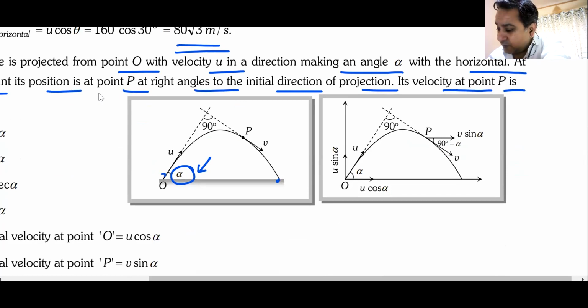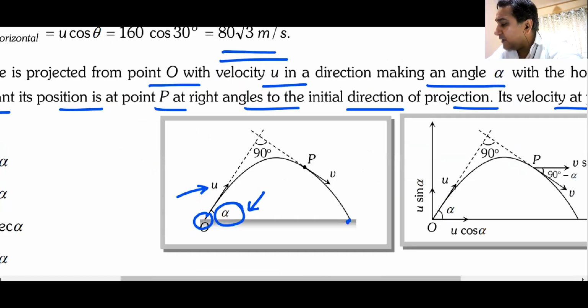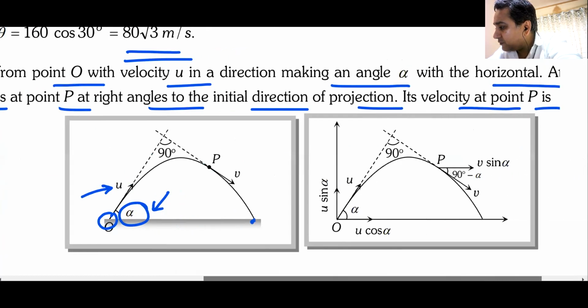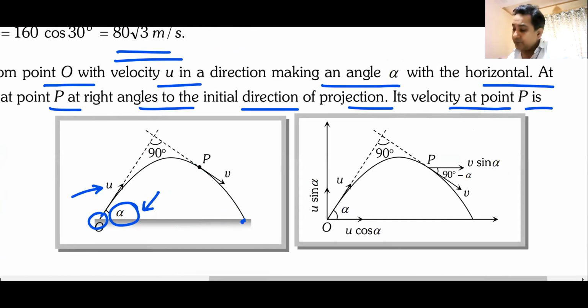This is the point of projection and this is the initial velocity u. I hope everyone can see this. I can magnify it more. At this point, the velocity is u. Angle of projection is alpha. This is the point of projection. This is the point P where the velocity becomes perpendicular to the original direction. The velocity here is v. Both these are perpendicular. So you see, this angle becomes 90.